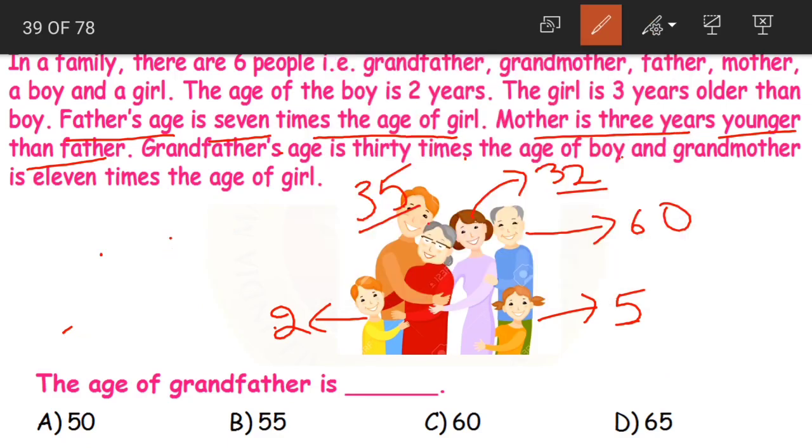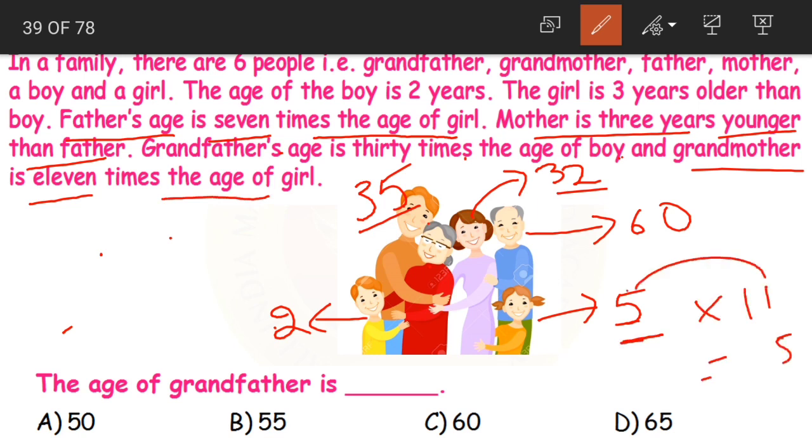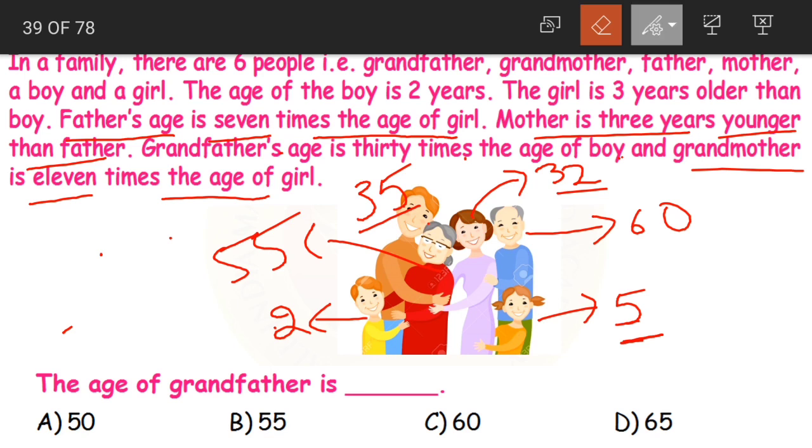The age of grandmother. Now grandmother is 11 times the age of girl. Girl is 5 years old. 5 into 11 becomes what, children? 5 ones are 5. Again 5 ones are 5. 55. So grandmother is 55 years old. Yes? Clear? We found out the ages of all the people in the family.